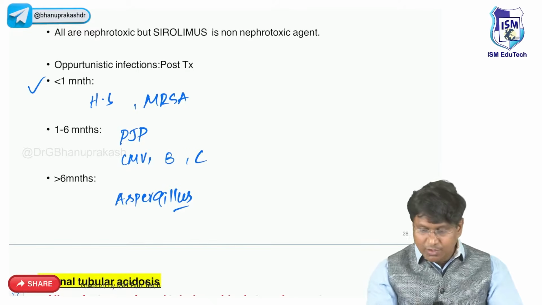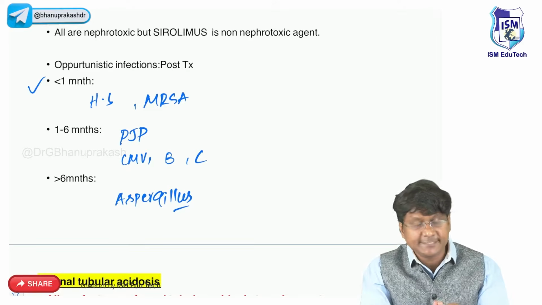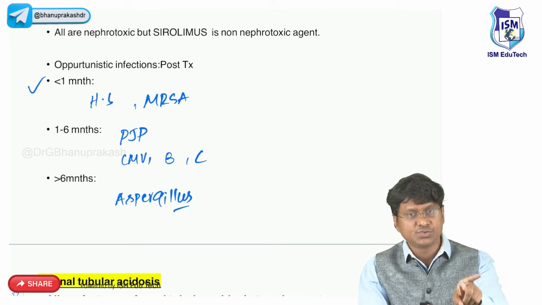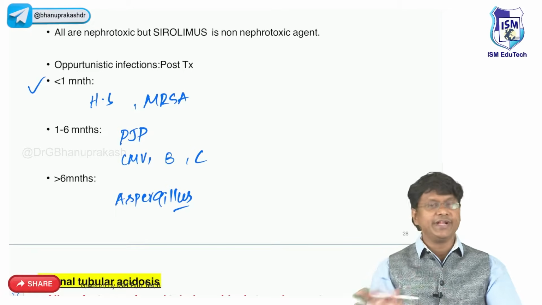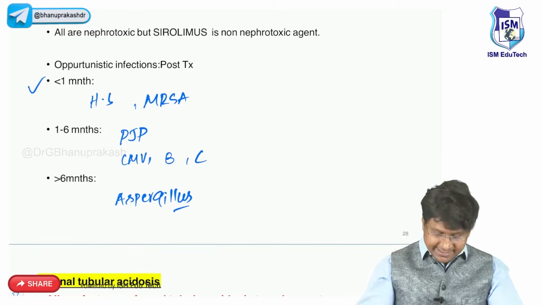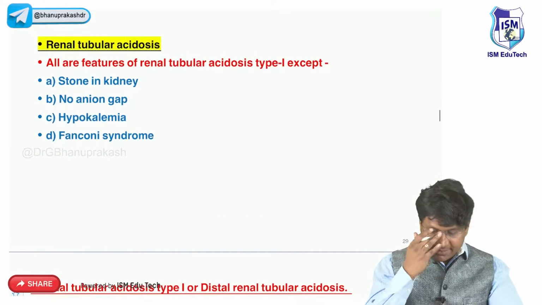Okay, so this is about your renal replacement therapy, right? Hemodialysis is one, then renal transplantation is the other one, right? So we are done with the chronic renal failure. The next topic is renal tubular acidosis.